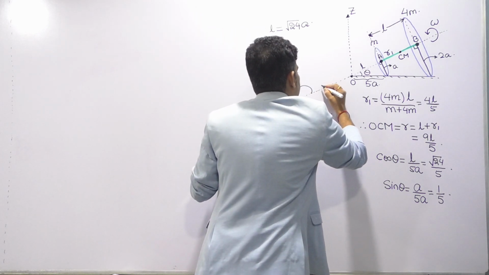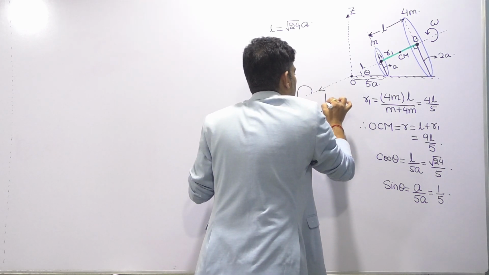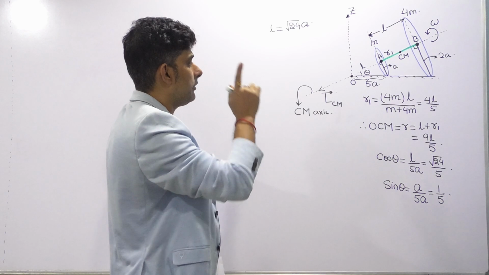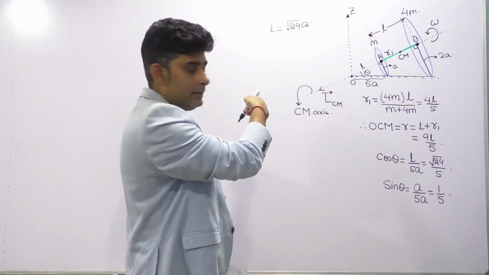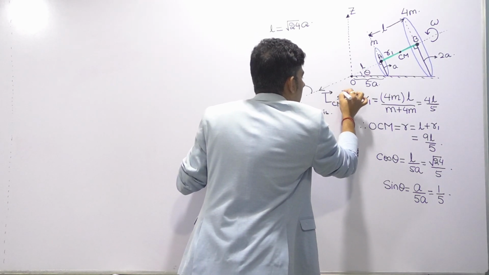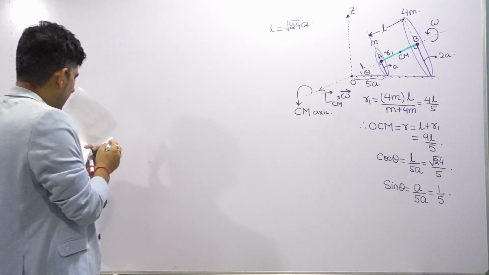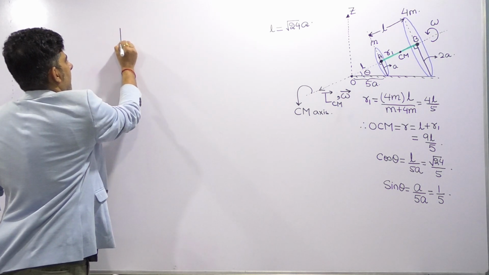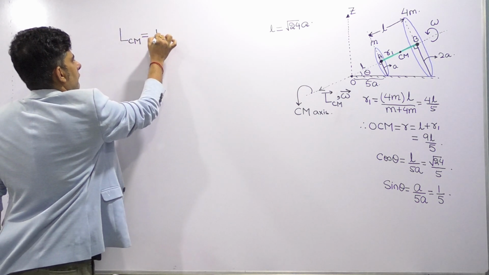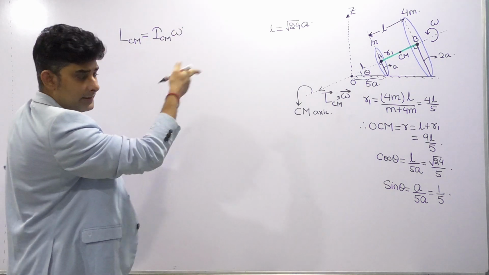So we get this LCM. What is LCM? Angular momentum of the assembly about the CM axis, and this will also be the direction of the axial vector omega vector. So both are along this axis. So let's write the values quickly. L about CM axis magnitude will be nothing but ICM into omega, because it is pure rotation about the CM axis.